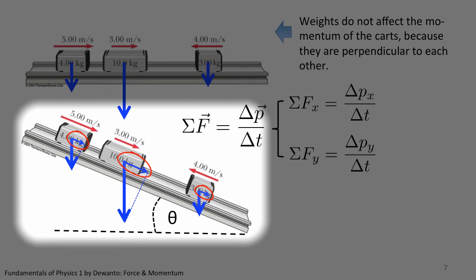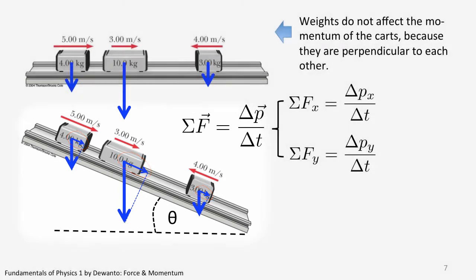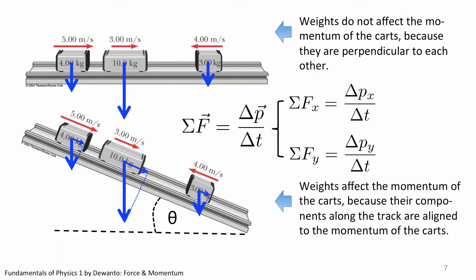Whether the final momentum increases or decreases with respect to initial momentum will have to be determined by exact computation. But for sure, final momentum is not going to be the same as initial momentum because the weights affect the motion of the cars. So indeed, depending on the situation, weights may or may not cause a change in momentum.